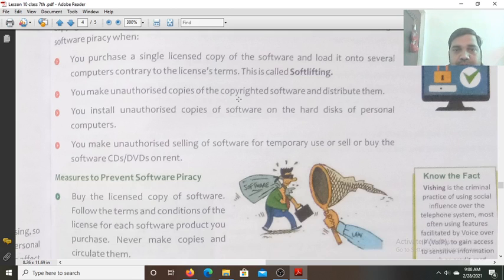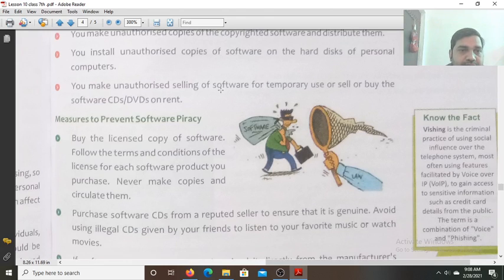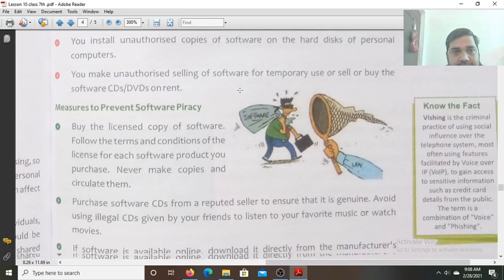You make unauthorized copies of the copyrighted software and distribute them. You install unauthorized copies of the software on the hard disk of a personal computer. You make unauthorized selling of software for temporary use, or sell or buy software CDs or DVDs on rent. These all are piracy.